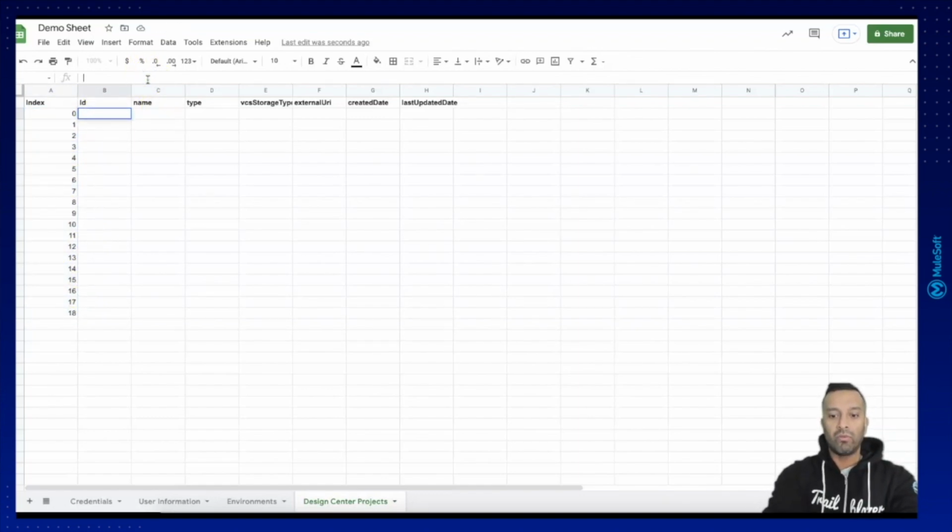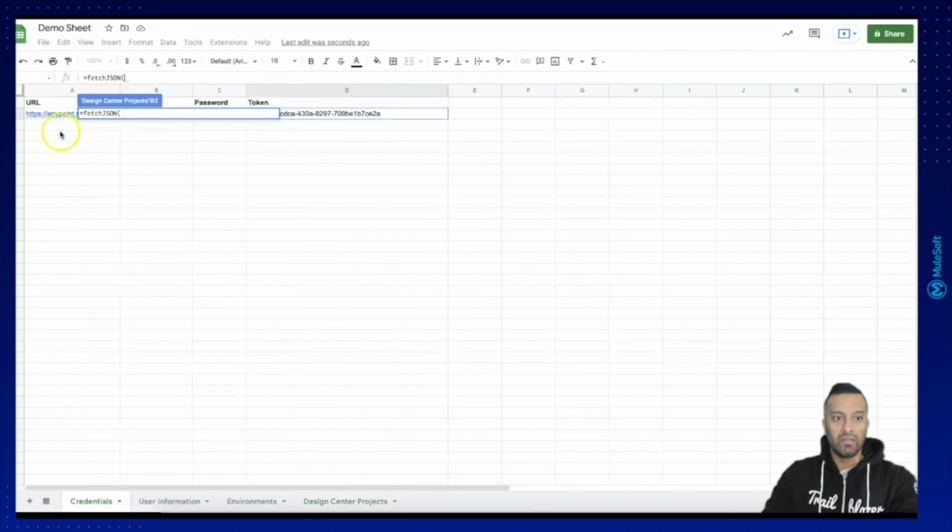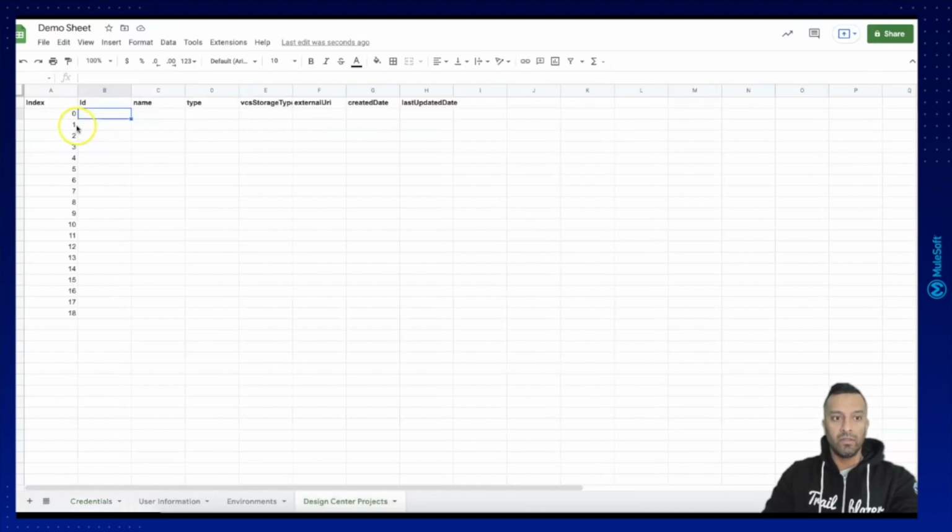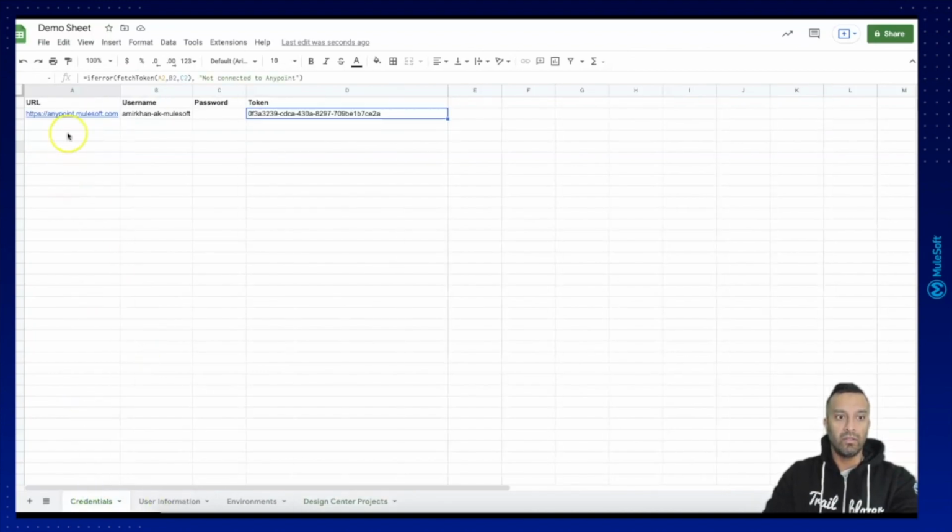And now let's try to retrieve the first item, where we will be fetching JSON again. The first thing we need is the URL. We have stored the URL, as you remember, here. Oops. So it is here. So this is A2.